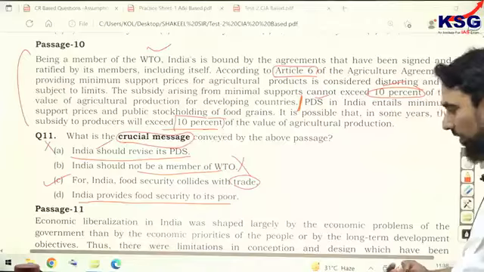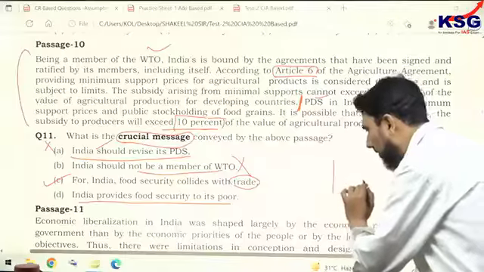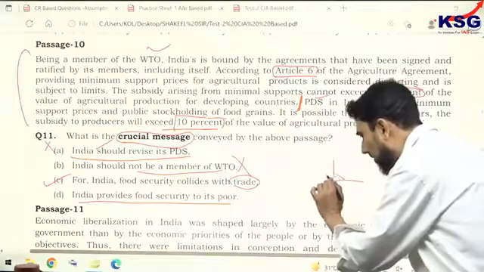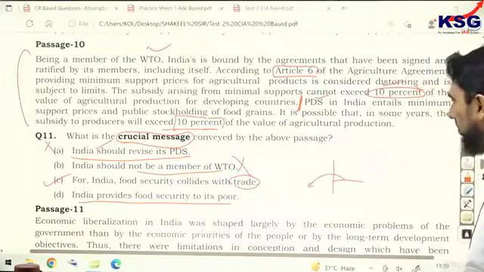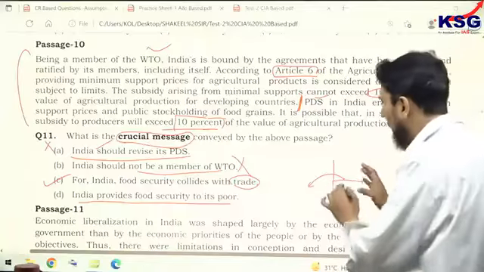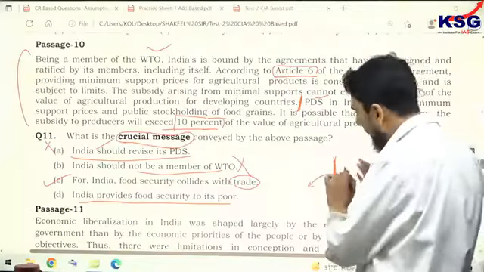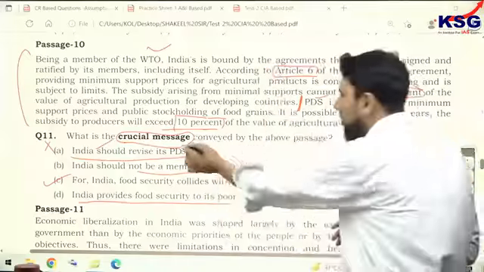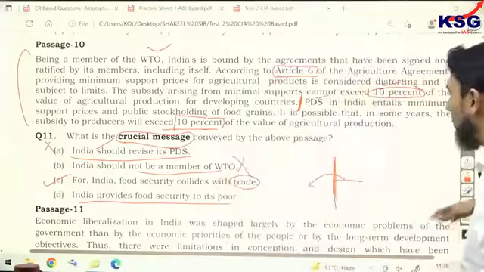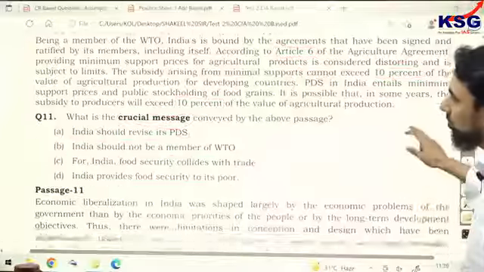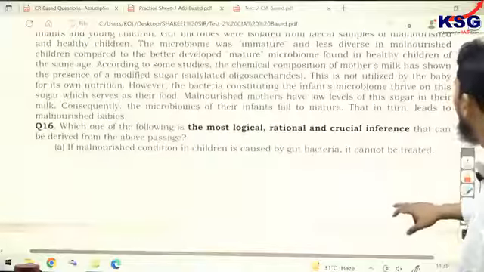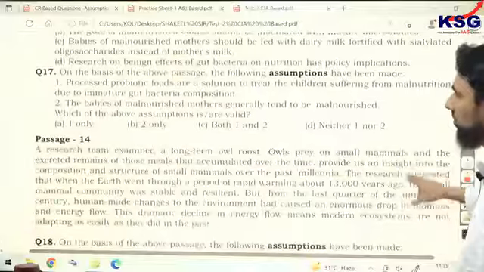not said. Like in cricket, if the bowler steps out of this crease, then the ball becomes no ball. So similarly, whatever the author has said in the passage, that is this line, Lakshman Rekha, and options that are exceeding it cannot be called crucial, cannot be called the message, because the message of the author should be there, not any addition, not any exaggeration, not any undermining from the original stuff, right?